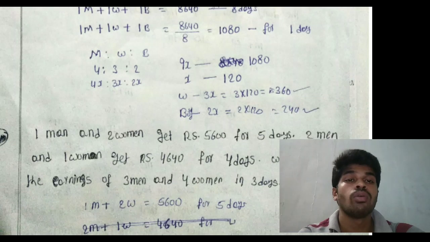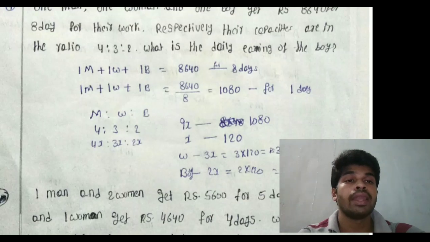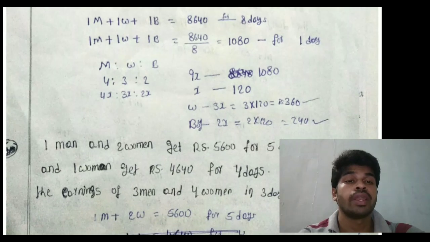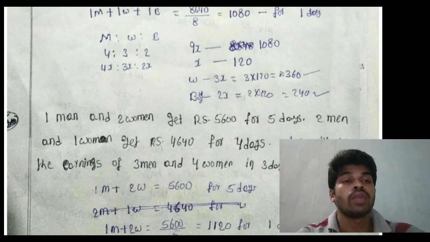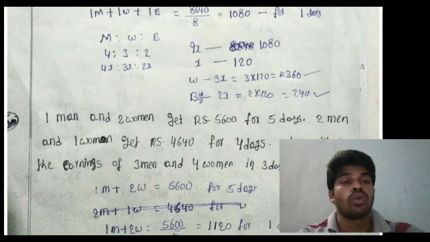Next, I want the daily earnings of the boy. Boy equals 2x, that equals 2 into 120, that equals 240 rupees. 240 rupees is the daily earnings of the boy. Next.